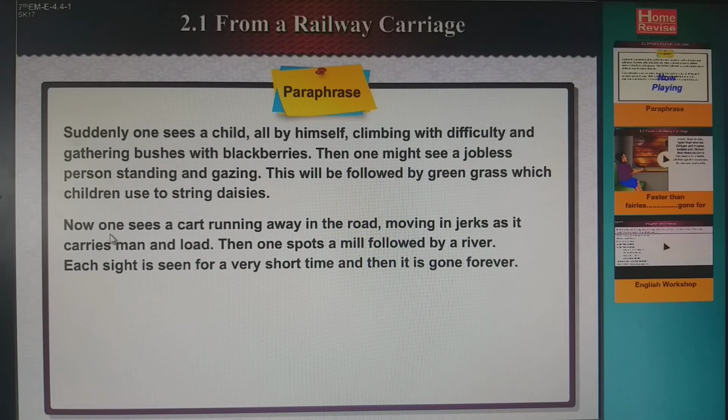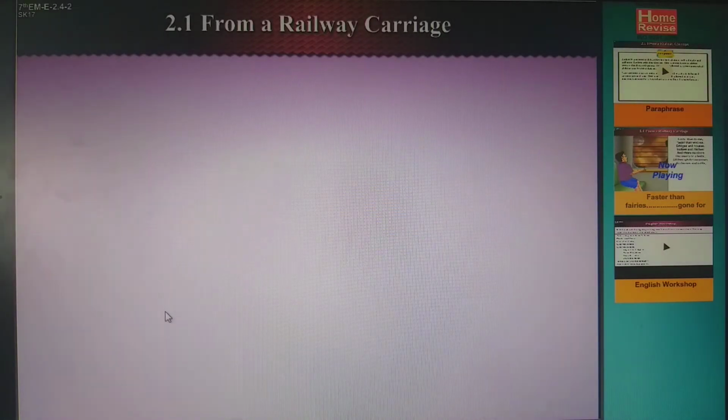The last one: now one sees a cart running away on the road, moving in jerks as it carries man and load. Then one spots a mill, followed by a river. Each sight is seen for a very short time and then it is gone forever. So this is the paraphrase of the poem From a Railway Carriage.